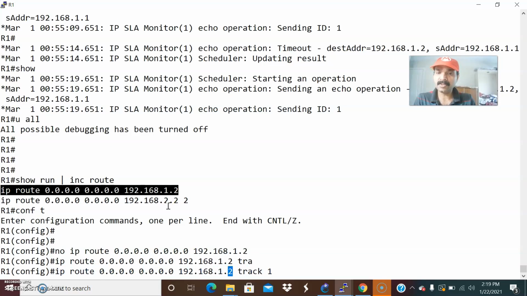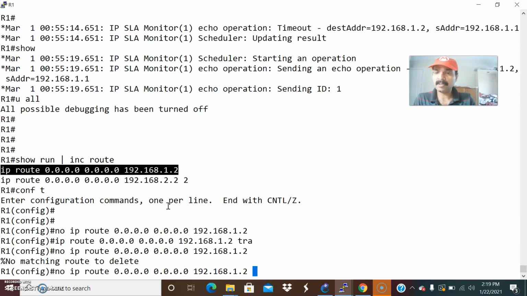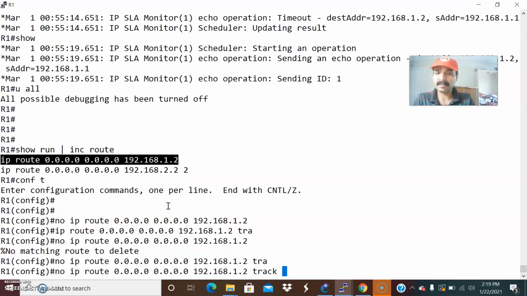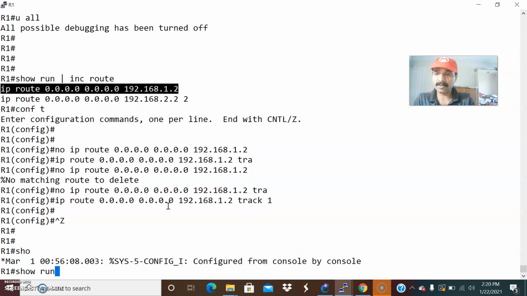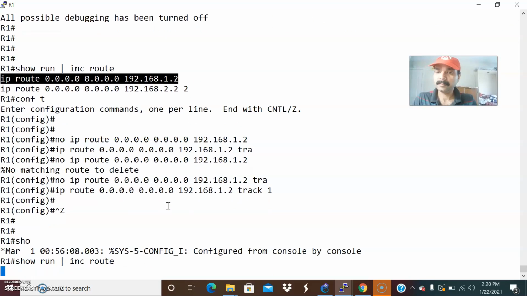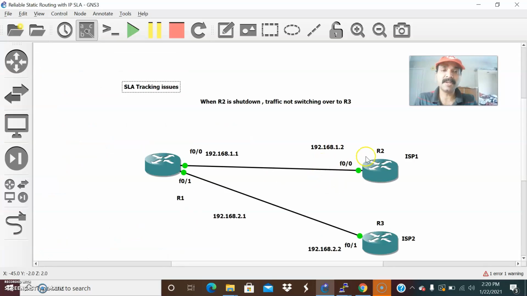So first let us remove this route and then add the keyword. Let us remove this route, then I will add the keyword track. Right, I added the track. Now let us check the route. Show run include route. There you are seeing the track command.